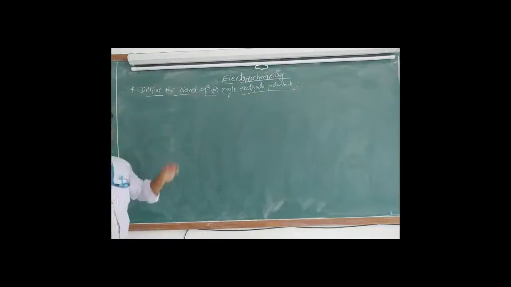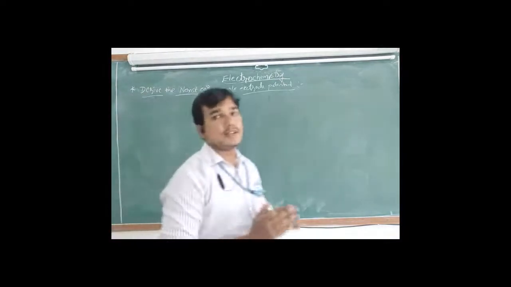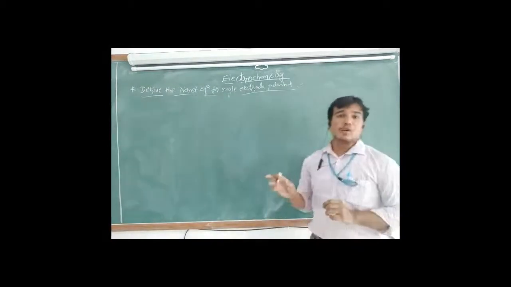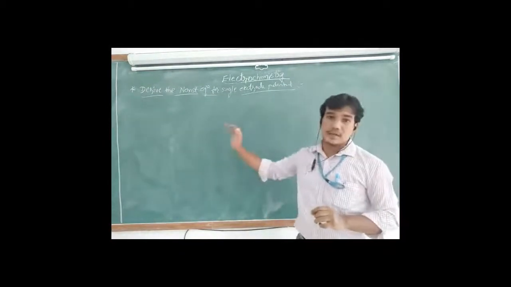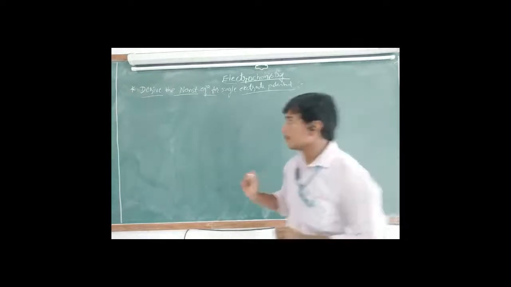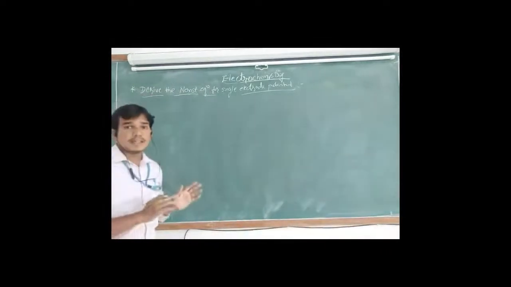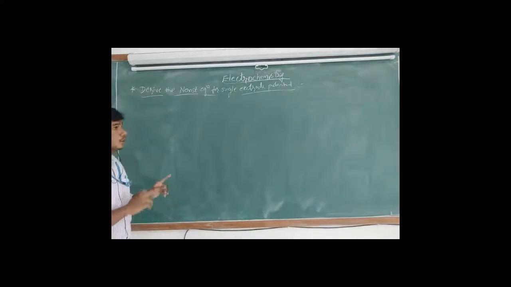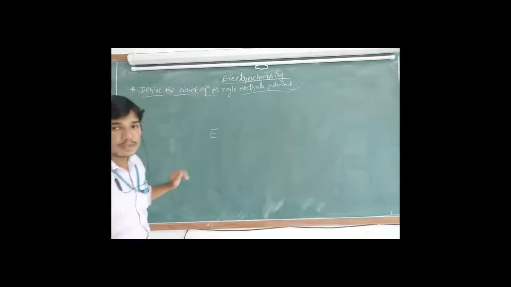The scientist called Nernst derived an equation. Why is this equation very important? To find out the electrode potential of any metal, this equation is necessary. To find out which metal is anode, which metal is cathode, and to generate electricity, how we can take the different metals, finding the electrode potential or EMF is very important.